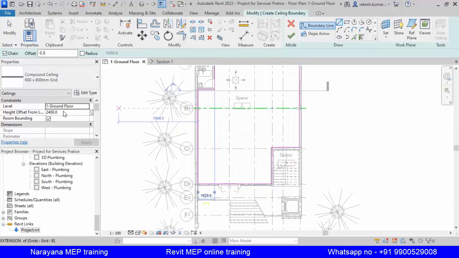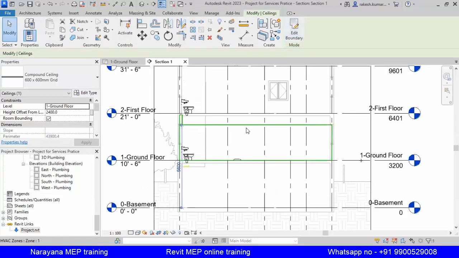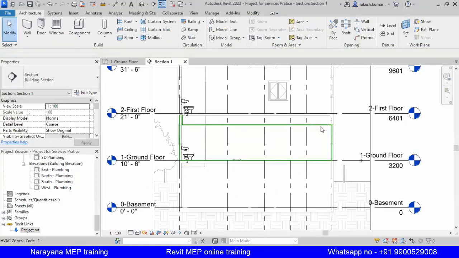Automatic setting in the height 2400. Okay. Apply. Okay. Yes, sir. Now go to the section and check. So this is the false ceiling level which is given here. Can you see that?